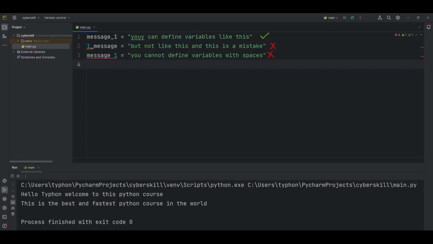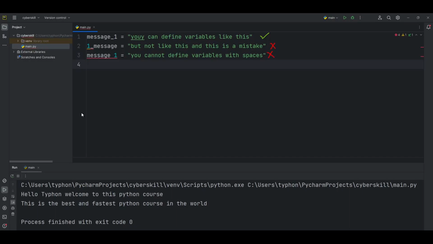When using variables in Python, you need to adhere to a few rules and guidelines. Breaking some of these rules will cause errors. Other guidelines just help you write code that's easier to read and understand. Be sure to keep the rules in mind when working with variables. So first, let's start with variable names.